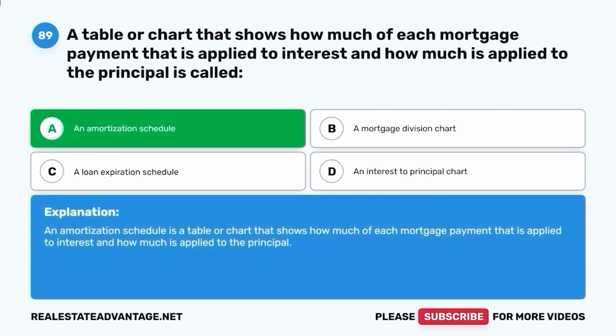An amortization schedule is a table or chart that shows how much of each mortgage payment that is applied to interest and how much is applied to the principal.